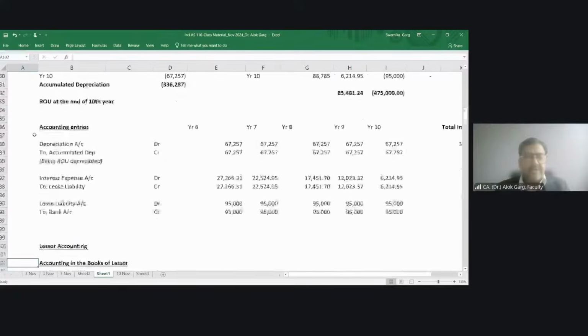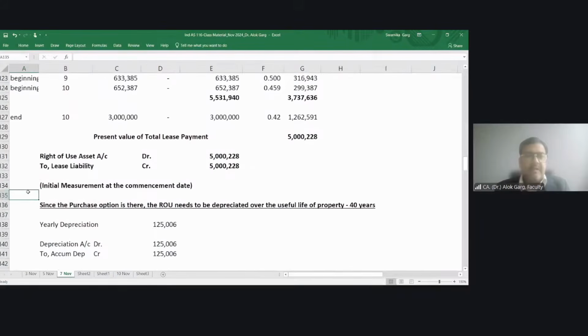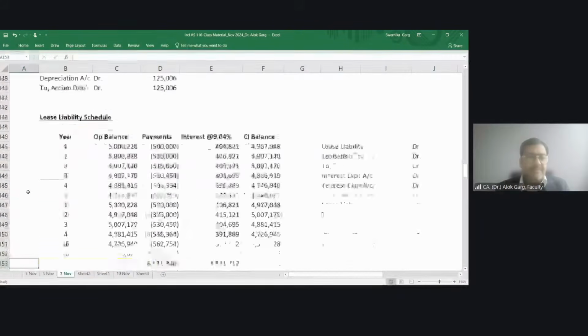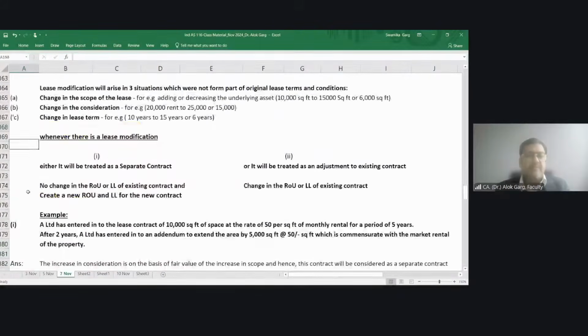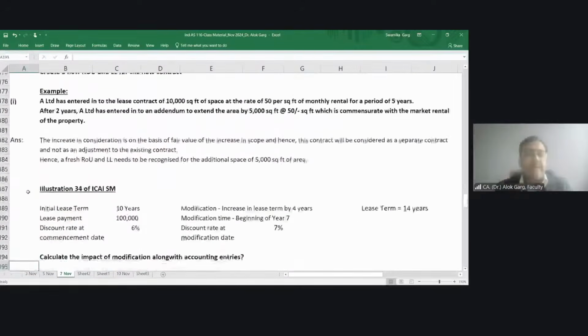Just allow me a second. I am just opening a concept to revise, and then I'll take a question on that concept. This modification is okay. I'll cover this.